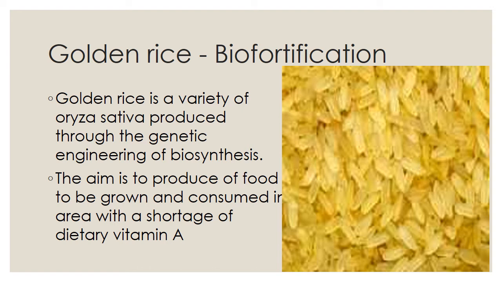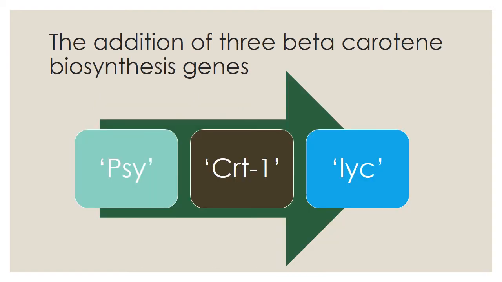This has been done using recombinant DNA technology. Here there are 3 genes. What are they? We are going to see that. These are the 3 genes of golden rice. First one is PSY. PSY is phytoene synthase. It is taken from the Narcissus pseudonarcissus plant.